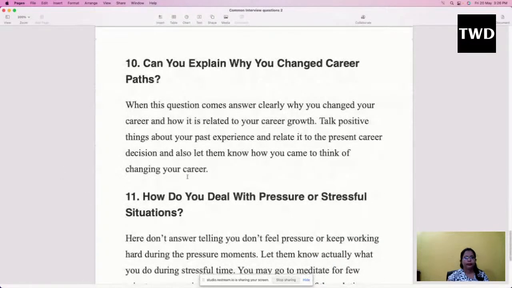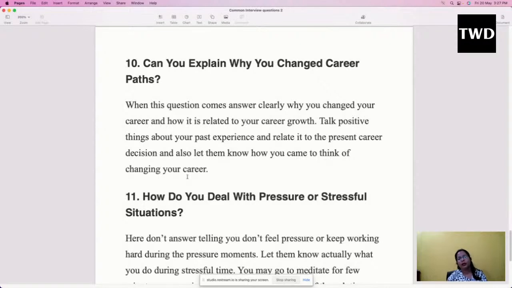Yes. Then, can you explain why you changed your career path? If you have made a change in career path, like nowadays it is happening, people are into coding and moving to teaching, or somebody is in teaching and moving into coding. So many changes are happening nowadays. When these questions are asked, tell them why it happened. Answer clearly why you changed your career and how it is related to your career growth. Talk positive things about your past experience and relate it to the present career decision. And also let them know how you came to think of changing your career.